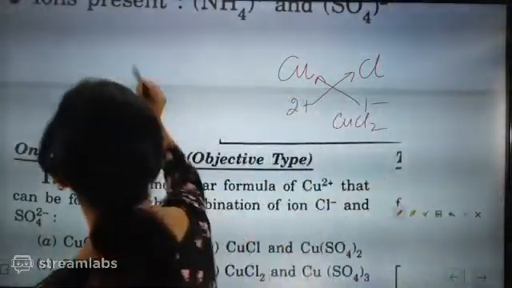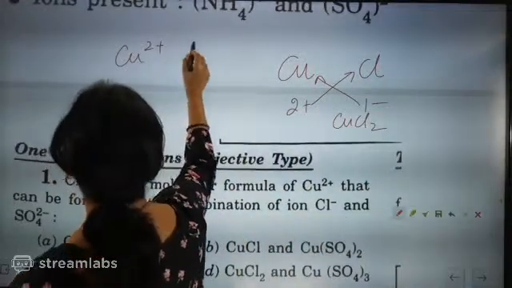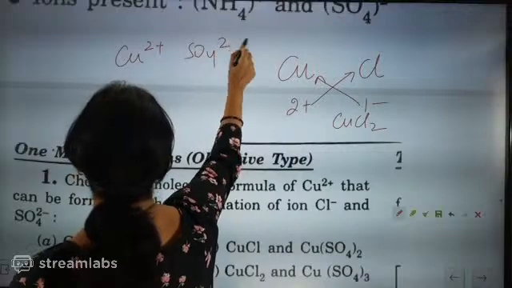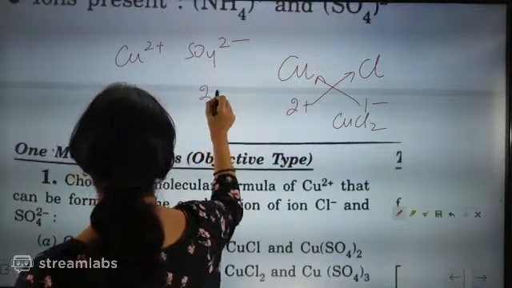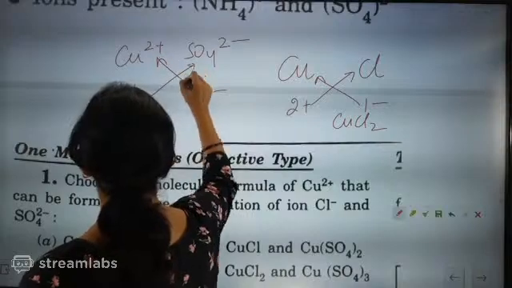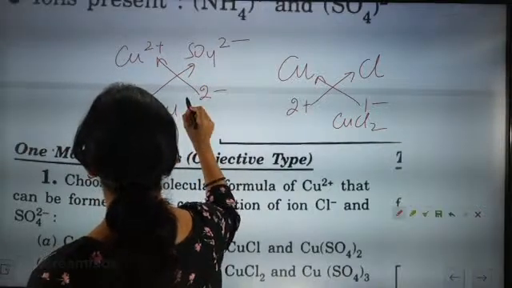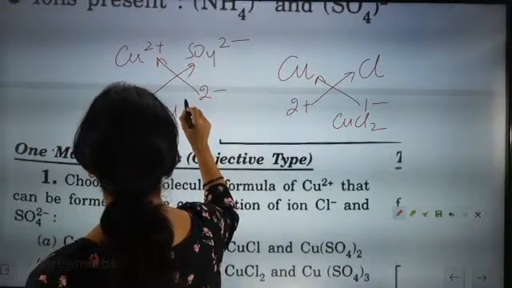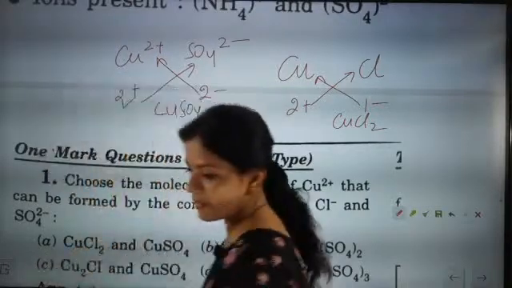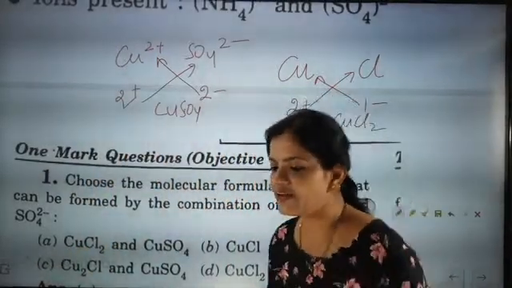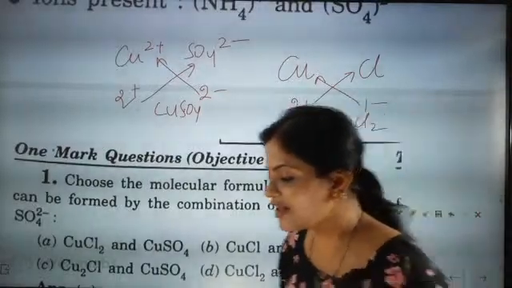Now here again with Cu2 plus and SO4, I told you 2 minus will be there. So here 2 plus will be there and 2 minus will be there. So CuSO4 directly it will come.